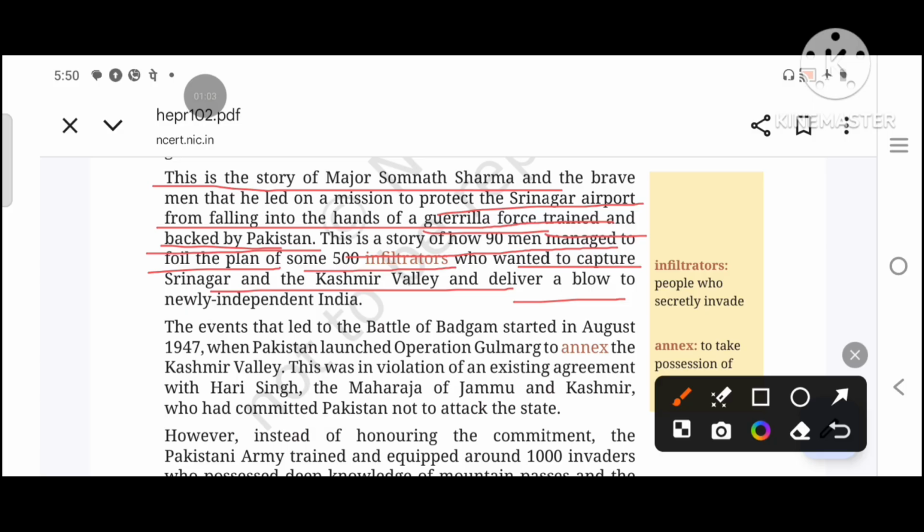So this is the story of those 90 men who stopped 500 infiltrators or invaders from succeeding, who wanted to capture Srinagar and Kashmir Valley and wanted to cause harm to newly independent India.